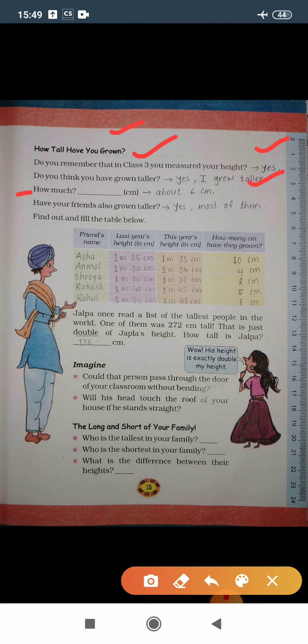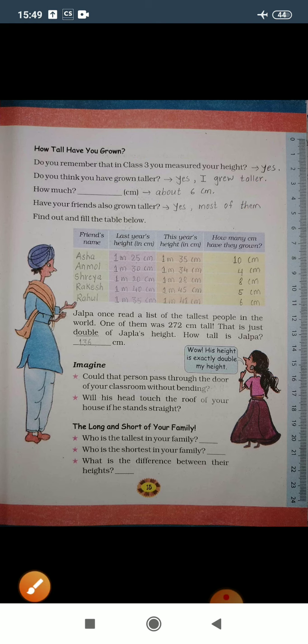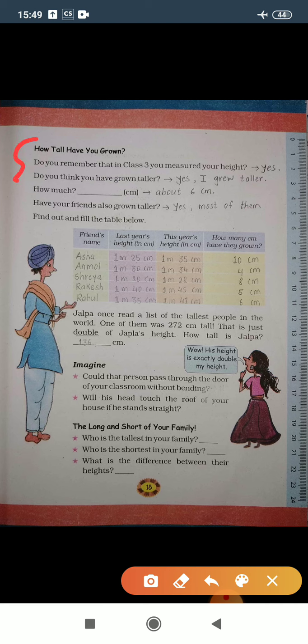Have your friends also grown taller? That means if you observe your friend's height in class 3, it has grown in class 4. So yes, most of them have grown taller. These 4 questions you need to write in your notebook.